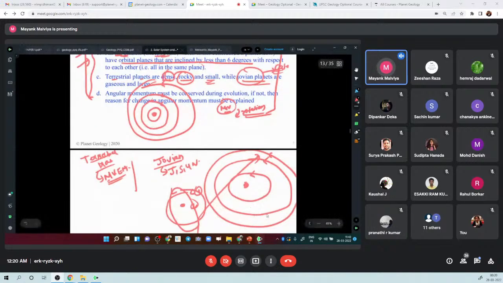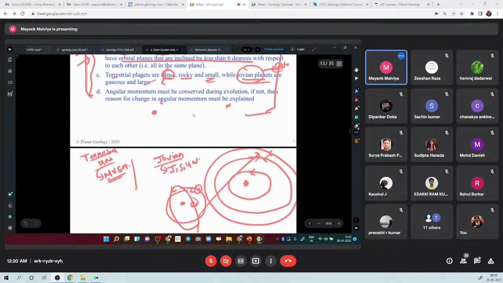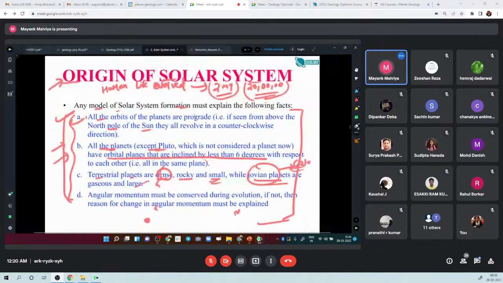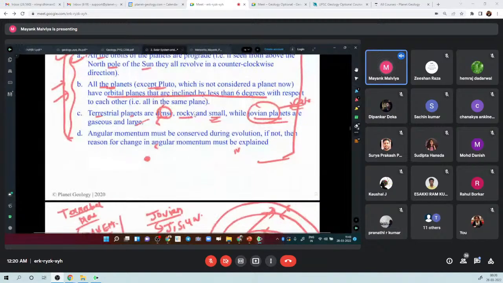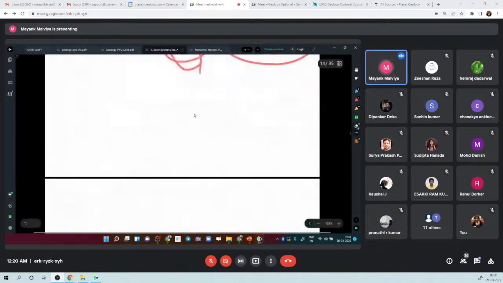And the final point is that angular momentum should be conserved. By the principle, angular momentum should be conserved, and if there is a change in angular momentum, the theory should explain that. So these are the basic observations which should be satisfied by the theory.